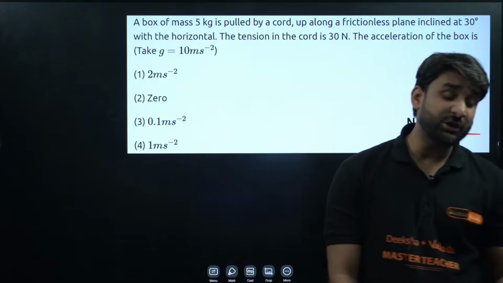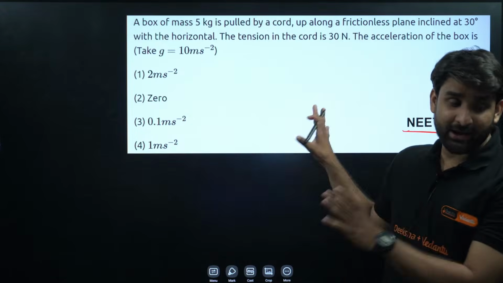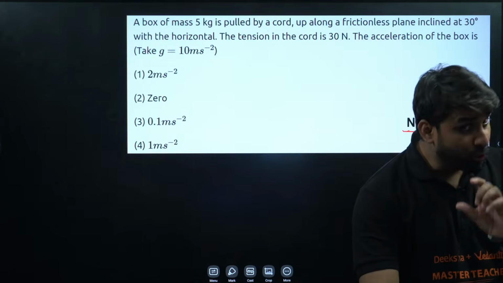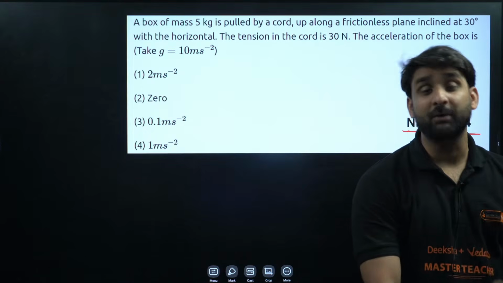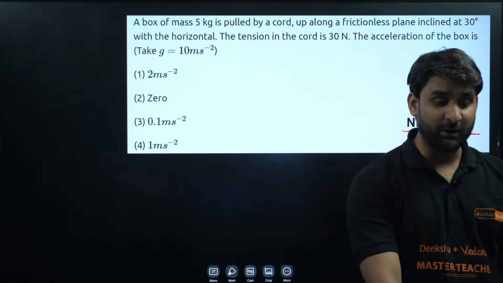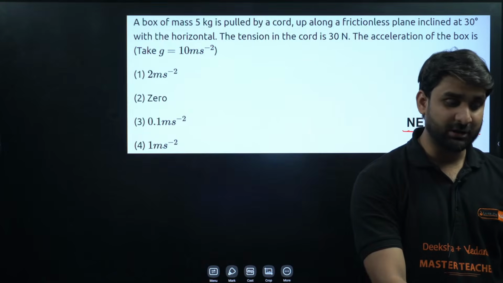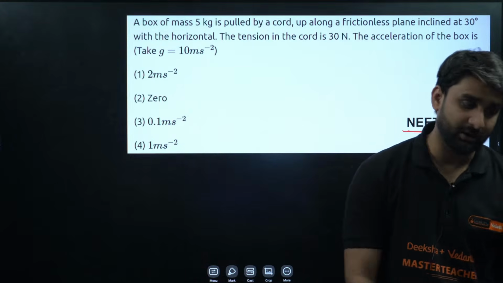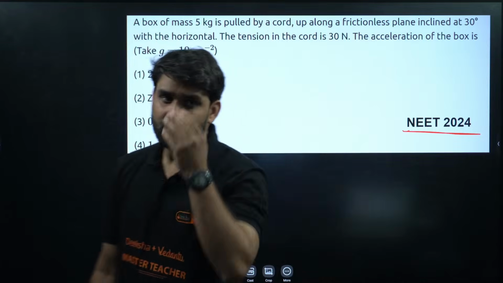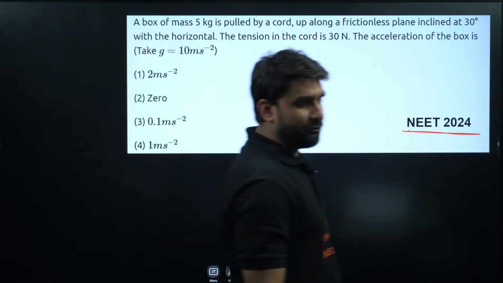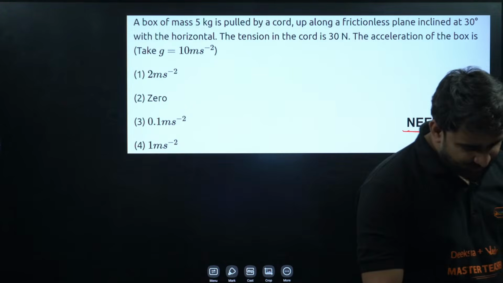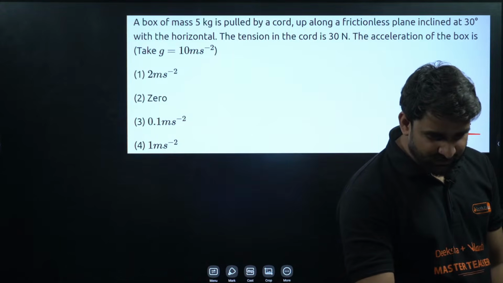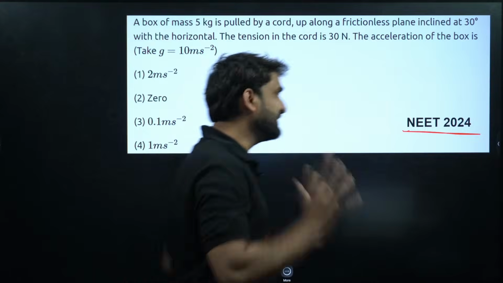Very easy question. If you are able to draw the diagram of this situation, you can solve this question. If you know how to draw the physics situation given in the theoretical portion on paper, then you can solve it. There is nothing challenging in this question, let me tell you. A lot of students are saying option D. Very good. Okay, let's draw.